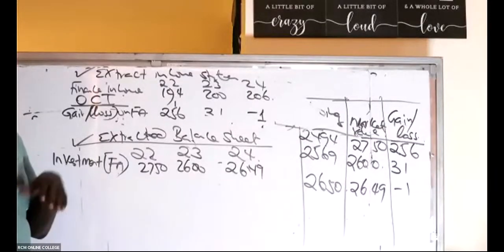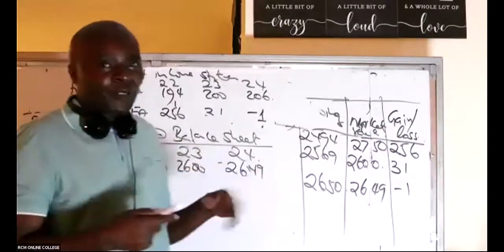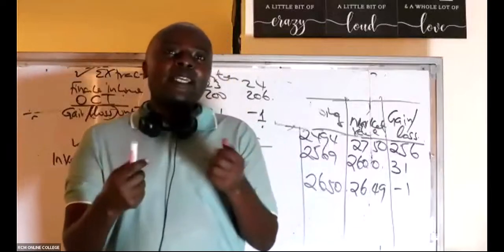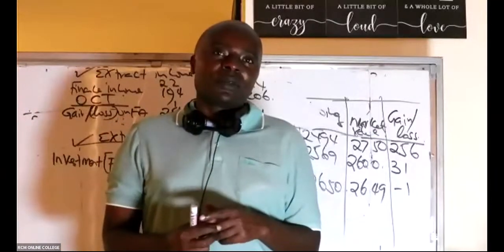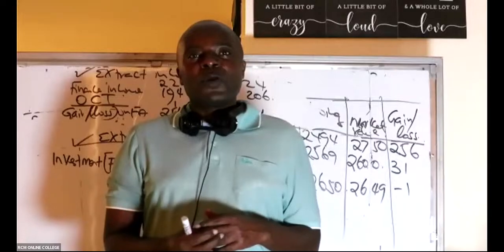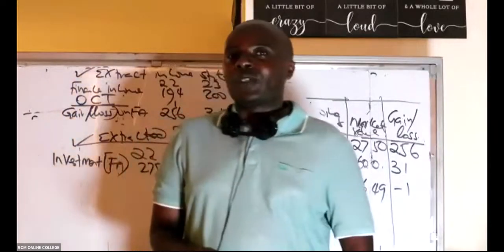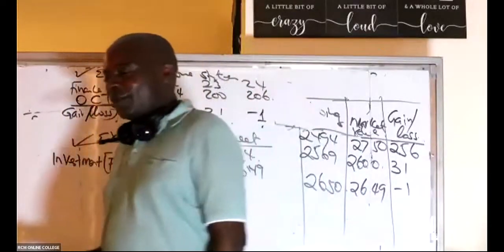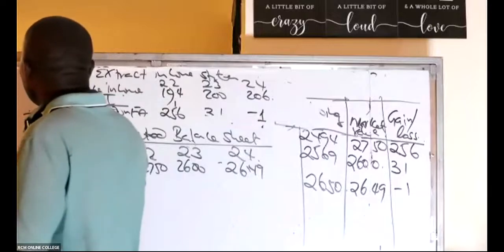Of course, you will not be able to get everything up to this level. But what are the low-hanging marks in this question? You may not be able to get everything, but what are the low-hanging marks?